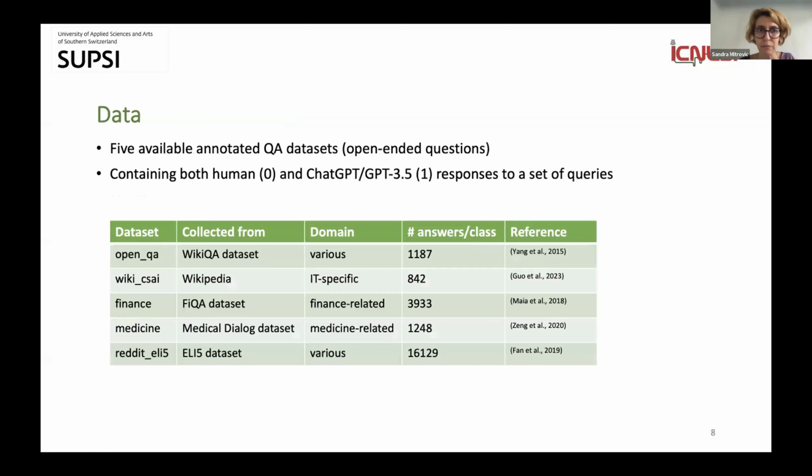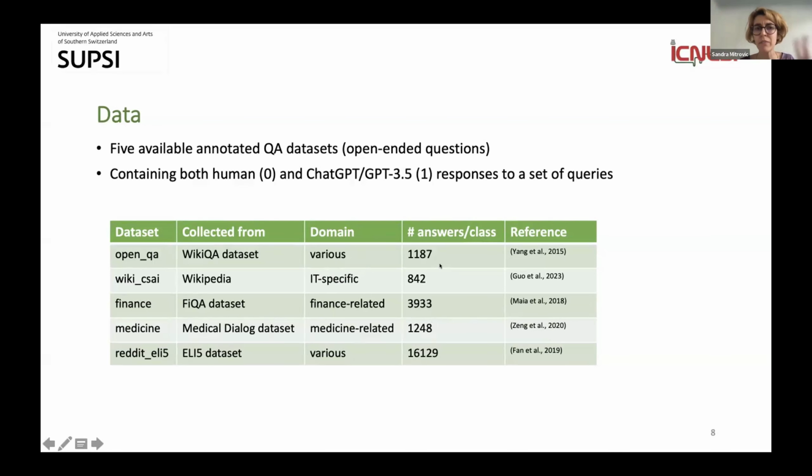And also we wanted to discriminate in this case between two different cases, when we have data-constrained and inference time-constrained scenarios. What we used as data are 5 different data sets, and as you can see, we carefully selected them from different domains. So 2 of them encompass various topics, while one is IT, so information technology specific, one is finance specific, and one is medicine specific. This is also because we are testing these out-of-domain scenarios, right? So we wanted to see how well it can really discriminate between different domains.